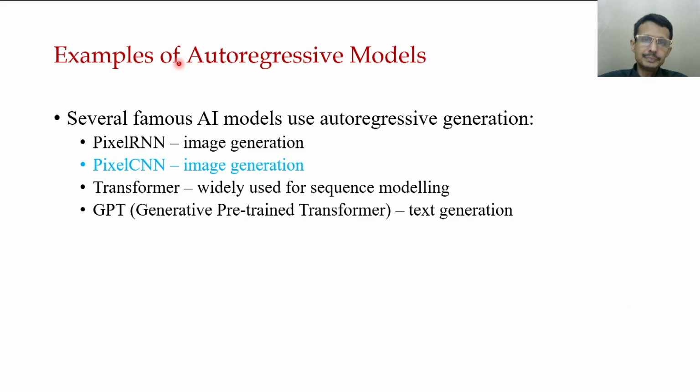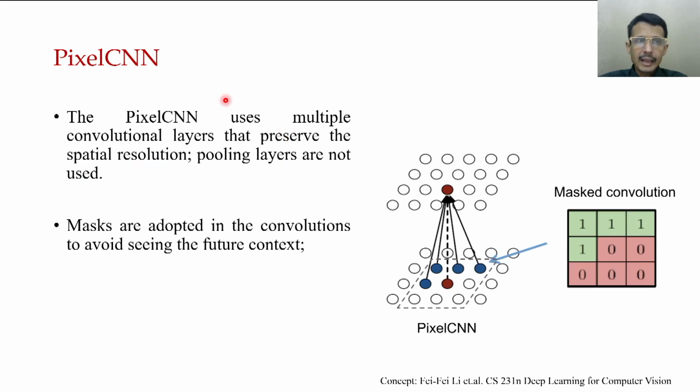Our next model is Pixel CNN. It is very similar to Pixel RNN, but it uses the concept of masked convolution. Let's see. Pixel CNN uses multiple convolution layers that preserve the spatial resolution, and in this case pooling is not used. So let's try to understand what is actually being done here.